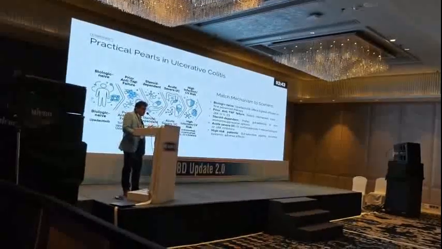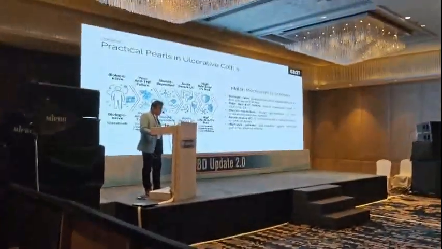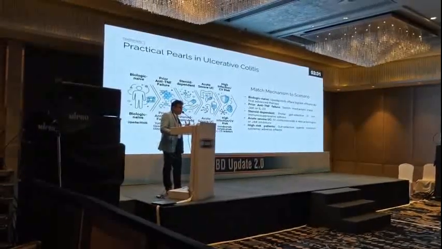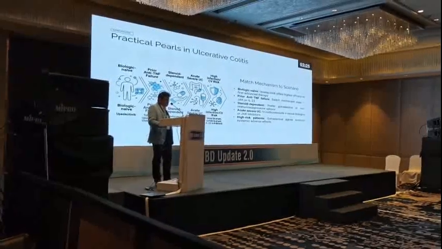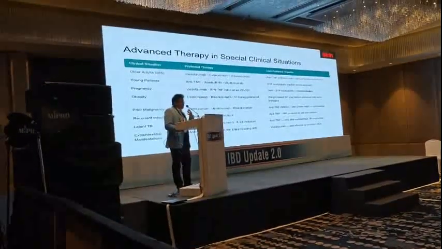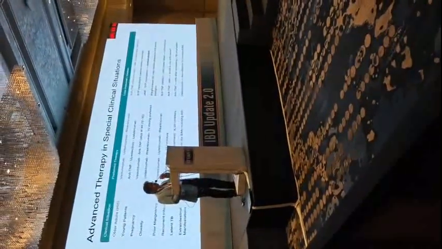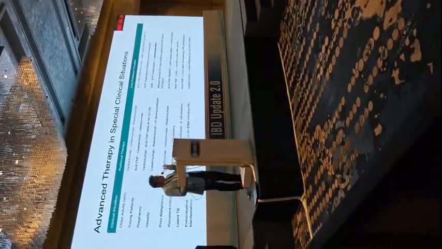For naive patients, we can start now with upadacitinib. If the patients have had prior TNF failure, we can go for either tofacitinib or upadacitinib. Or steroid dependent: if the patient is on long-term steroids, more than 10 milligrams, for a longer duration, then the best molecule is still a risk of infection on the higher side, whether it is vedolizumab, we can consider. Acute severe UC, as I already mentioned, infliximab. For special situations like the older population, the best line of molecule is vedolizumab, whether it is the young population or pregnant women, always anti-TNF to be considered, but in the third trimester you need to be cautious. With prior malignancy or latent TB, JAK inhibitors need to be used very cautiously.